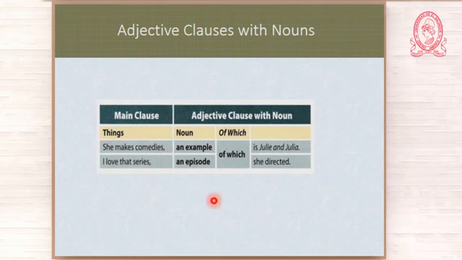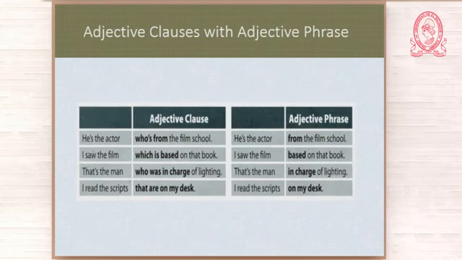In this case, we have at the beginning of the adjective clause a noun, example, episode, and after that we have of which. This is a variation of adjective clauses, something that you have to remember. Let us continue.